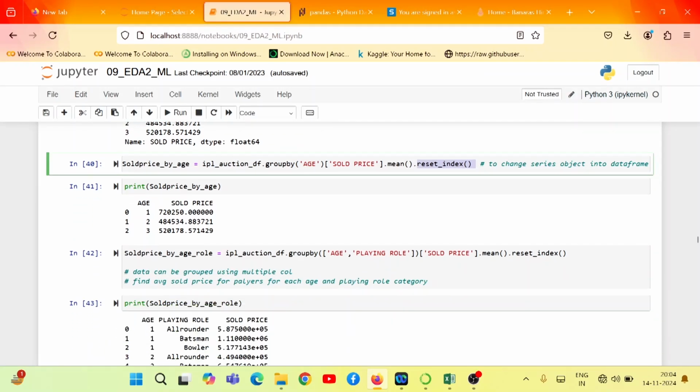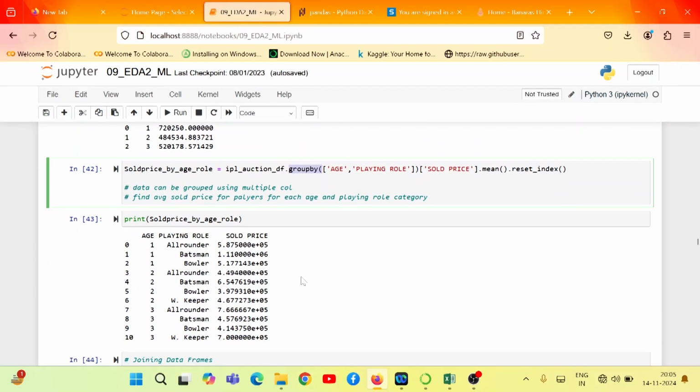Now data can be grouped using multiple columns. For example, to find the average sold price for each age and playing role category, multiple columns can be passed to the groupby method. Multiple columns can be passed. If you execute it, this would be the output of that.